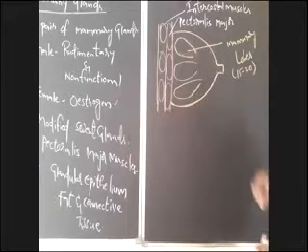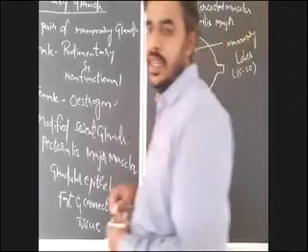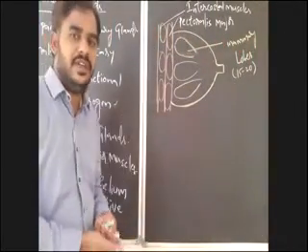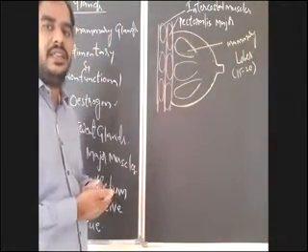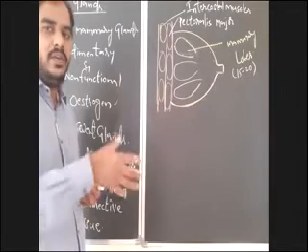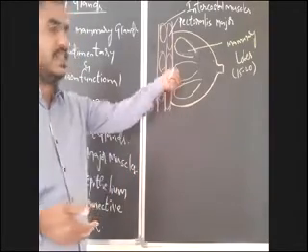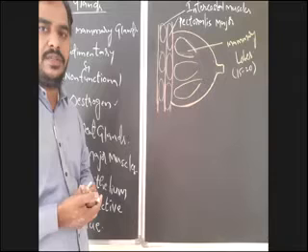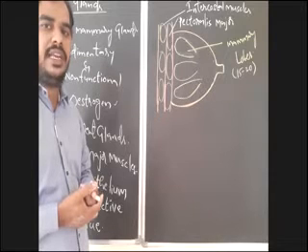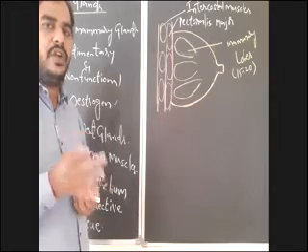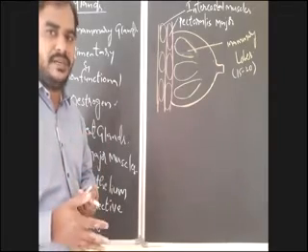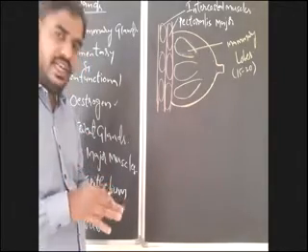What is a mammary lobe? The glandular epithelium present in the mammary gland is divided into a group of lobe-like structures which are known as mammary lobes. In each mammary gland, there are 15 to 20 mammary lobes present.